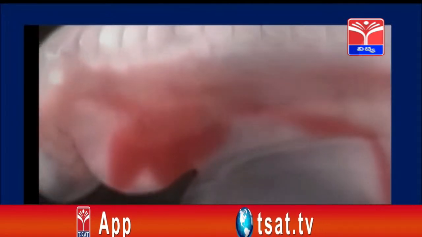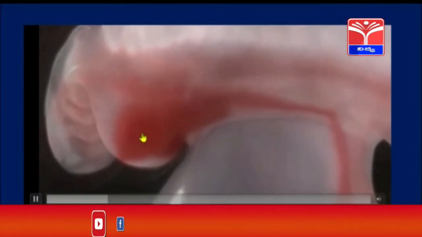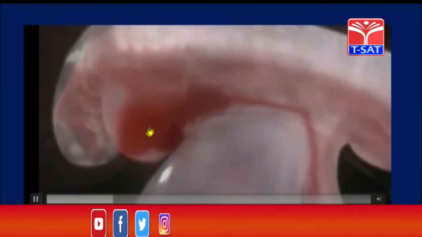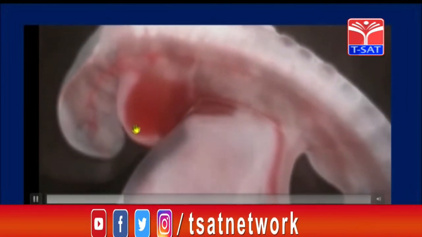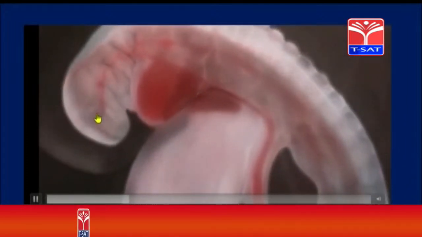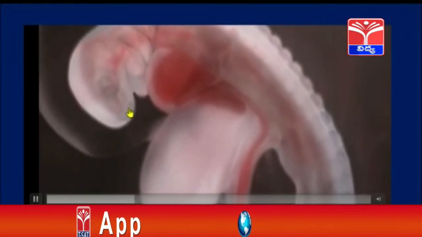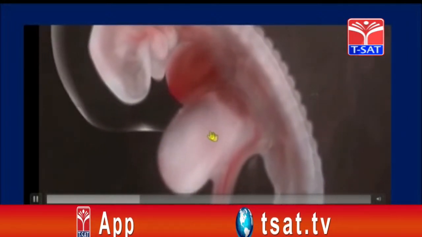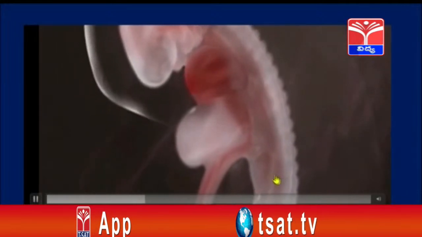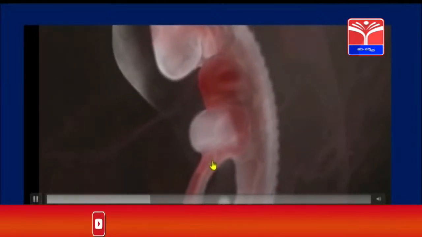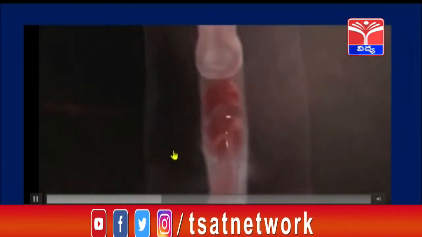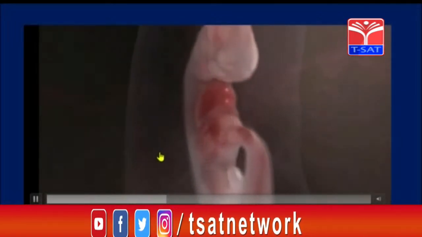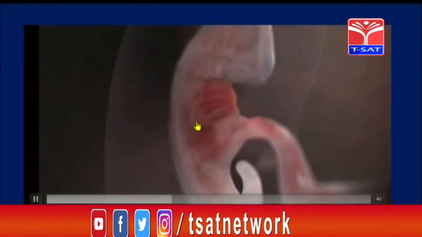You can see here a red colored structure being developed, that is nothing but the heart forming, and it starts beating. Have you seen it? So this is how the different body parts are being formed. The head is being formed, and there are different parts such as legs. Slowly the different organs and different systems will form. For example, you can see here a circulatory system.